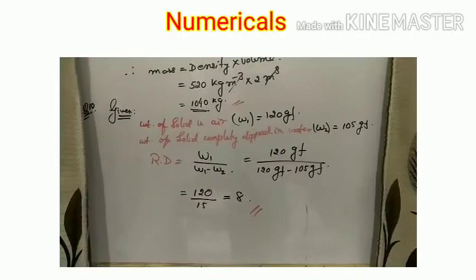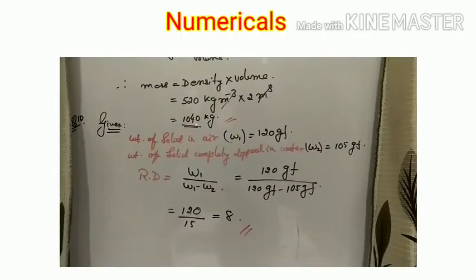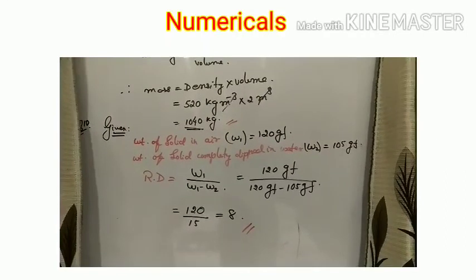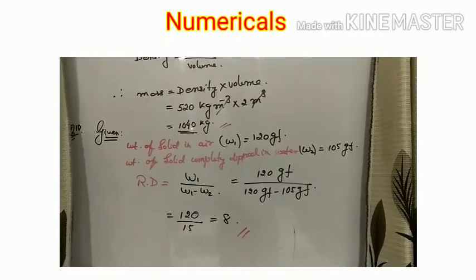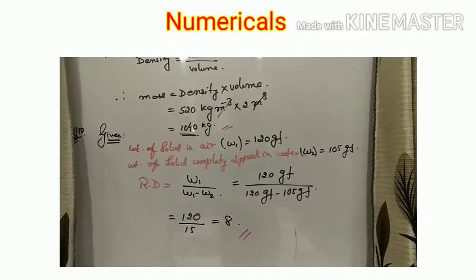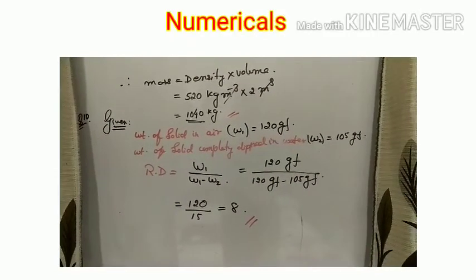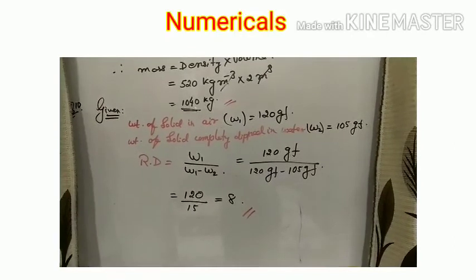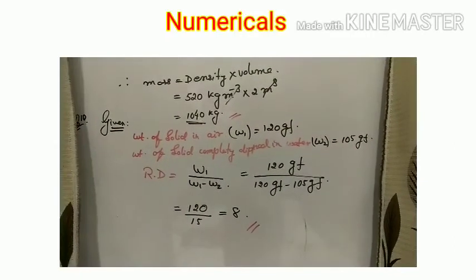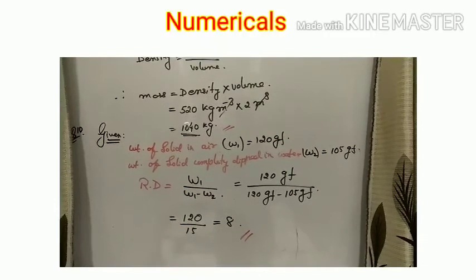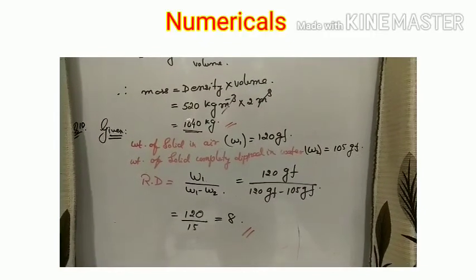Now moving on to the next numerical, that is numerical number 10 of your book. A solid weighs 120 gf in air and 105 gf when it is completely immersed in water. So this numerical is based on the formula of the relative density of a solid body. After this, calculate the relative density of the solid.